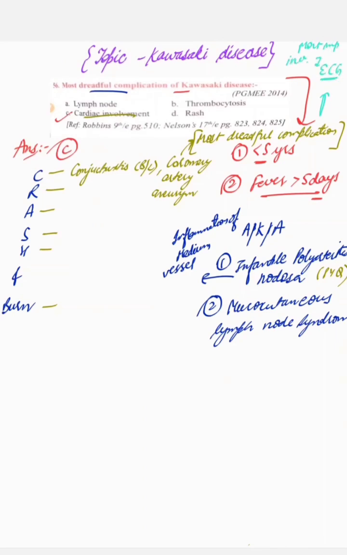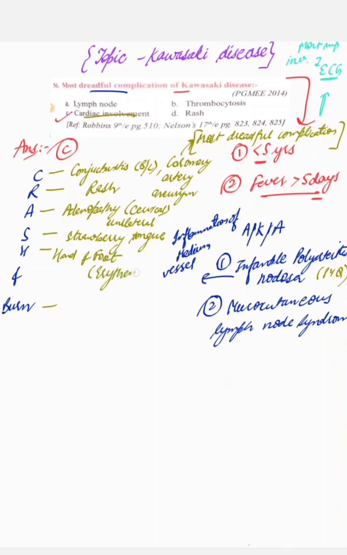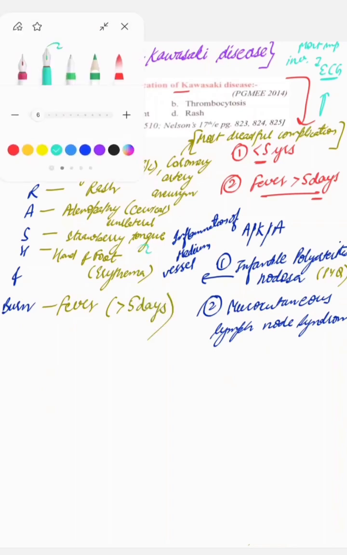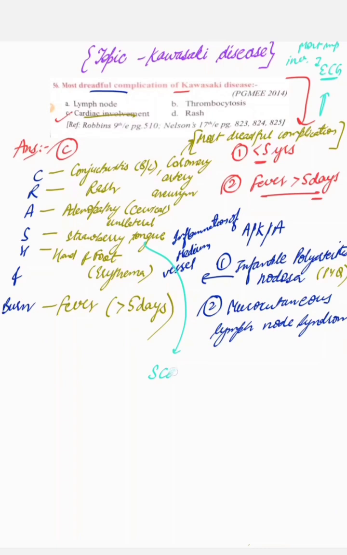Here we come back to the mnemonic. From R it is rash, from A it is adenopathy, that is cervical adenopathy, and this is unilateral, remember that. From S it is strawberry tongue, that is the most famous question. Just think, where else is strawberry tongue found? Hands and feet involvement, that is erythema. From H it is fever, and fever is more than 5 days.